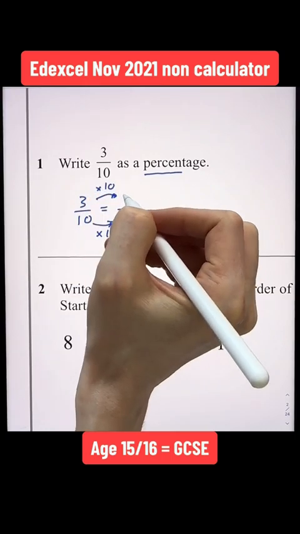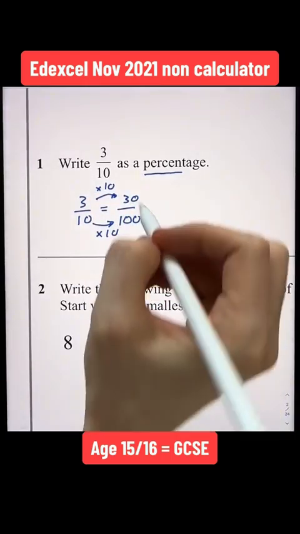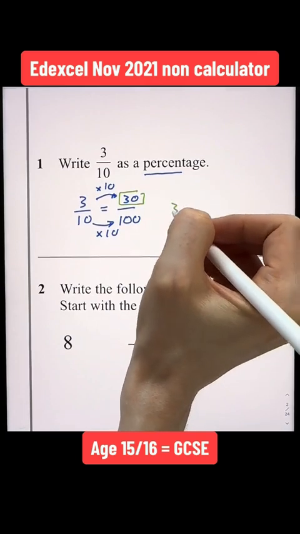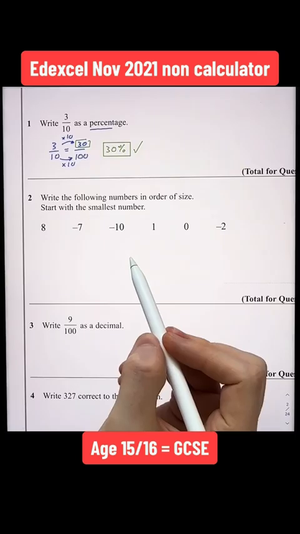So 3 times 10 gives us 30. Now that's out of 100, we just simply read off our number at the top. Hence, 3/10 is 30%.